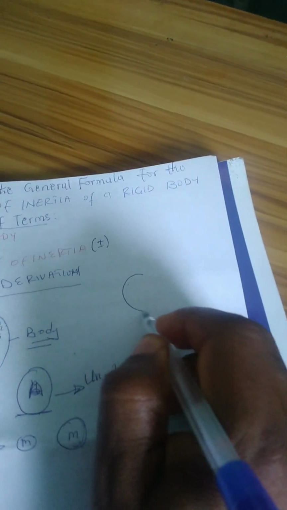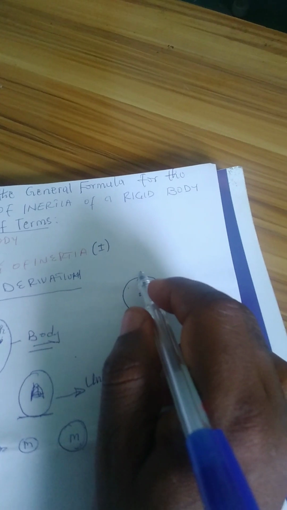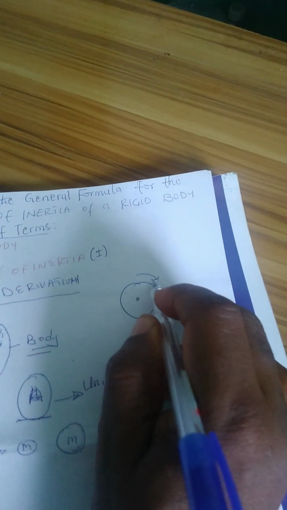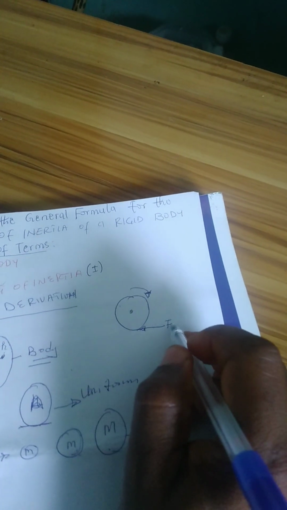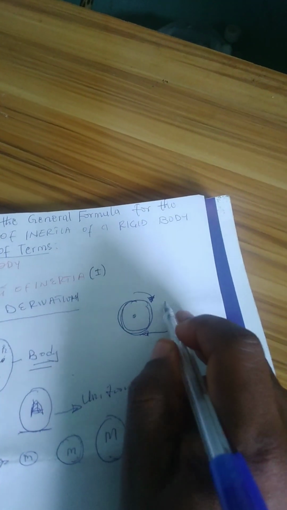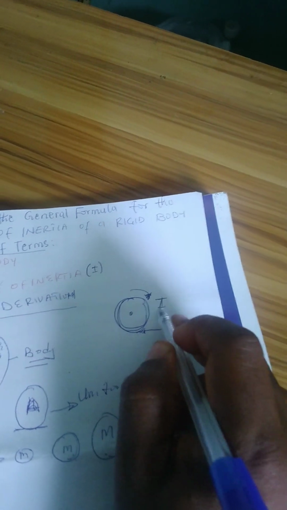Let's say we have this particular body, a rotating body. This body is rotating. Now, if we apply an opposing force to stop this body from rotating, the amount of turning force needed to stop this body from rotating, the measure of that amount is known as the moment of inertia I.